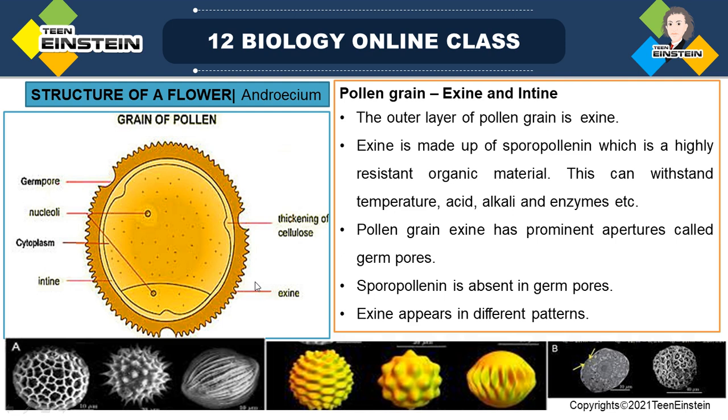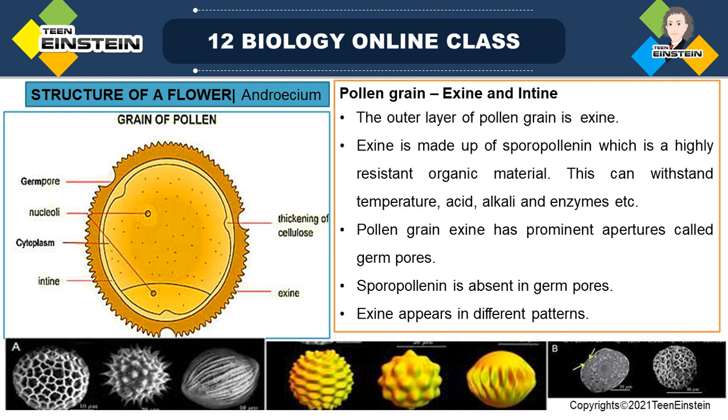The outer layer exine is made up of sporopollenin, a highly resistant organic material, and it shows prominent apertures called germ pores. In these germ pores, sporopollenin is absent.